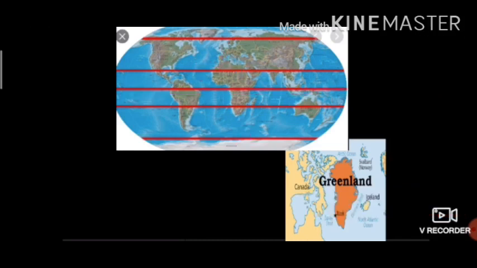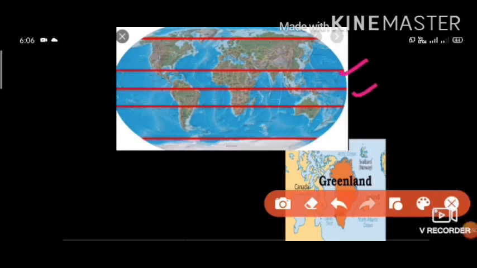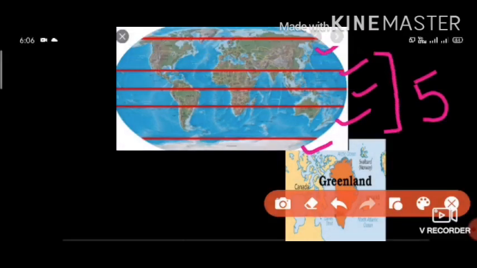Okay, now second important latitude is Tropic of Cancer in northern hemisphere. Then third is Arctic Circle in northern hemisphere. Same way in southern hemisphere, Tropic of Capricorn and Antarctic Circle. These are our 5 important latitudes. Students, you must know the measurement of these latitudes.